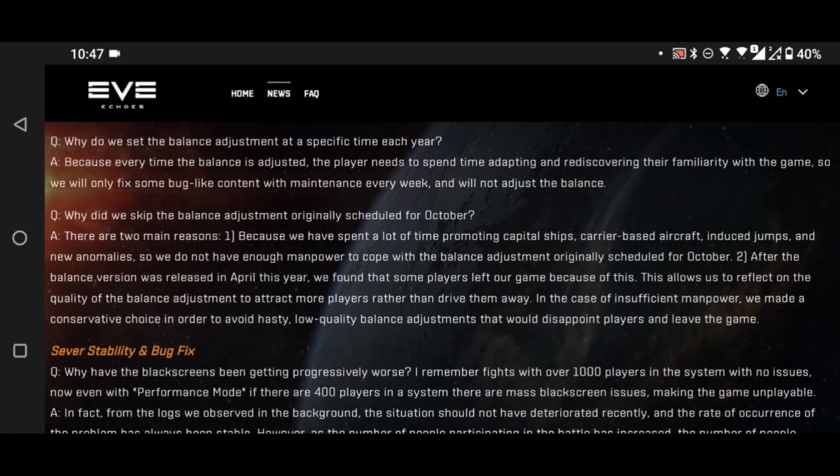And I get it. Sometimes these things can be scary, and you look at a big balance patch and it's like, oh my goodness, everything has changed. But if you do it in small steps, there's an old analogy of a frog in a pot. If you put a frog in hot water, it will hop straight out.